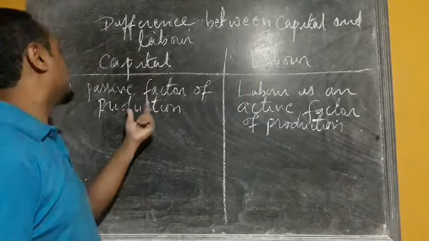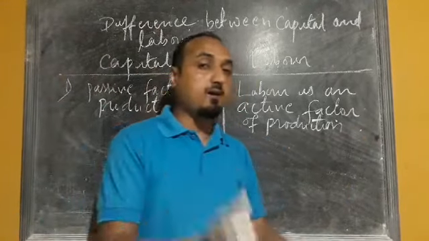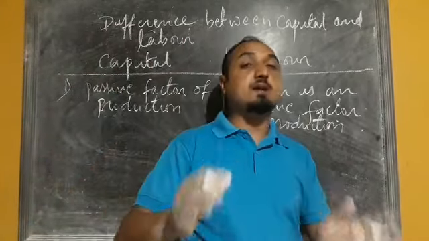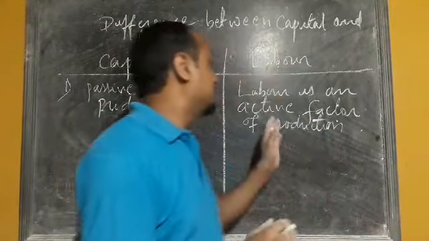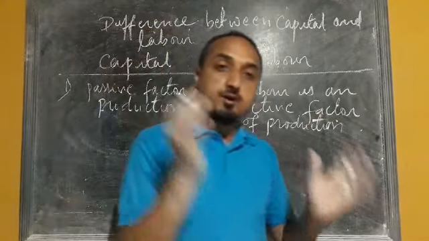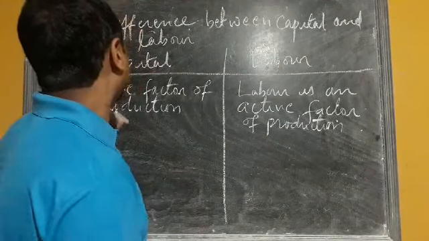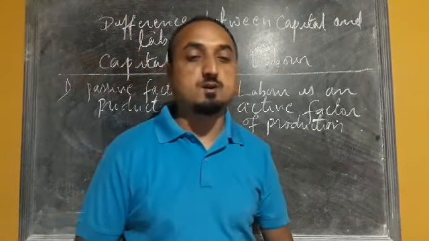Now I hope you have got the difference between passive and active factors of production. Passive means somebody is needed, it cannot produce anything by itself, but labor can produce by itself. So that's why labor is called an active factor of production, and capital is called a passive factor of production.